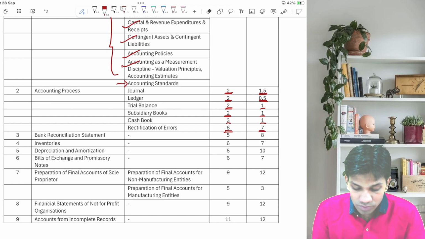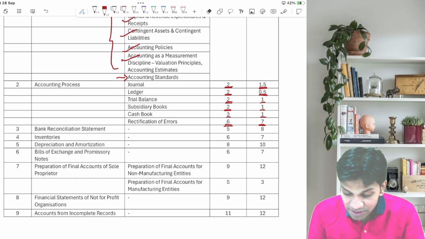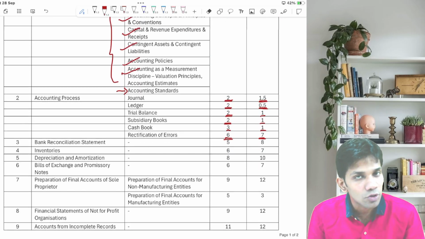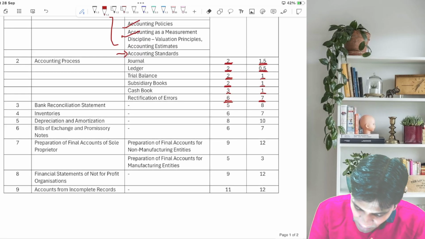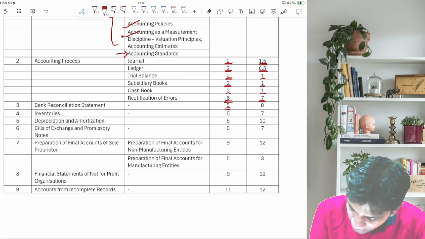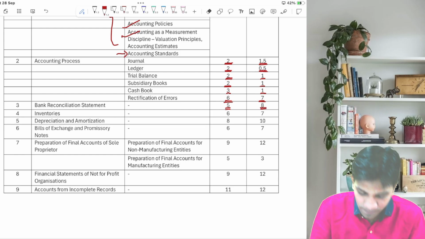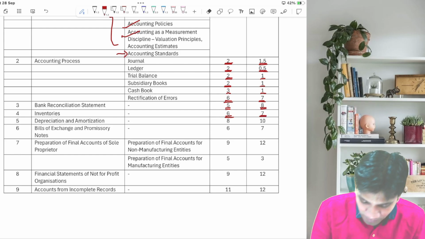So this completes your chapter number 2. These are the clock hours which you have given for ICI module as well as scanner. Then comes bank reconciliation statement, 5 hours from ICI module and 8 hours from scanner. Inventories, 6 hours from module and 7 hours from scanner.